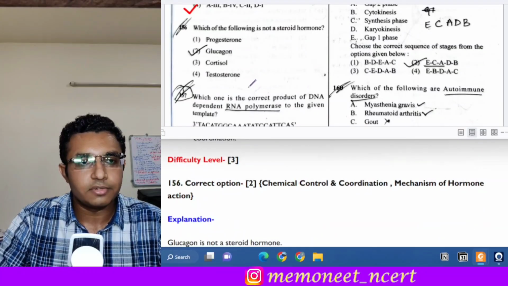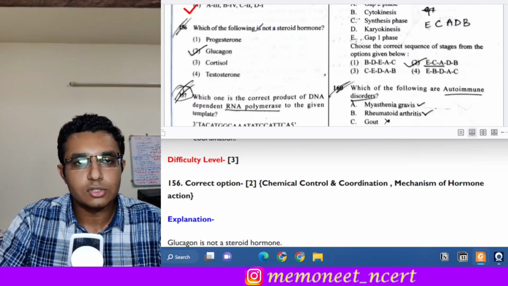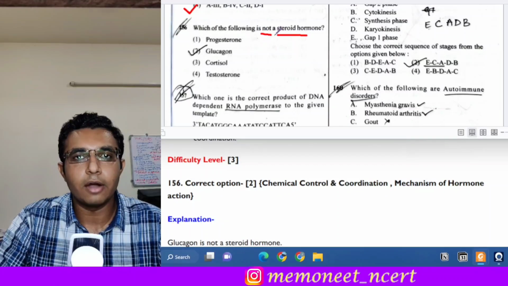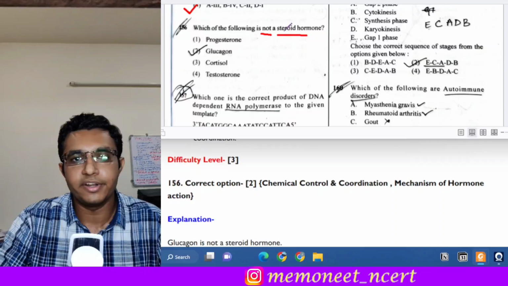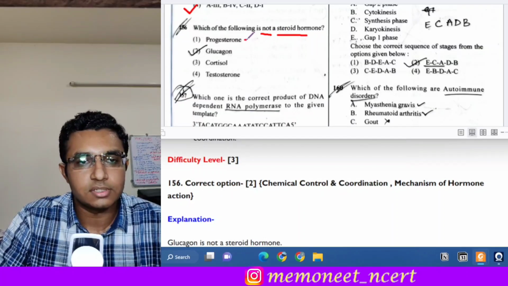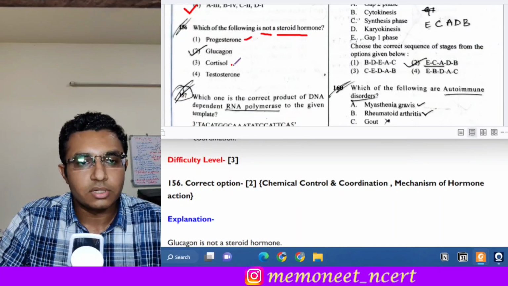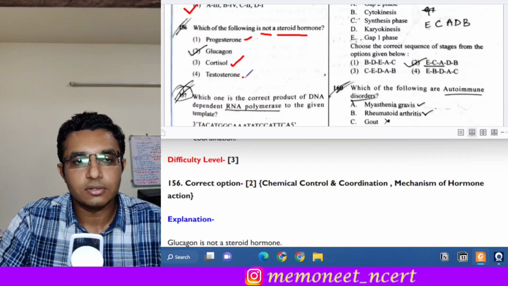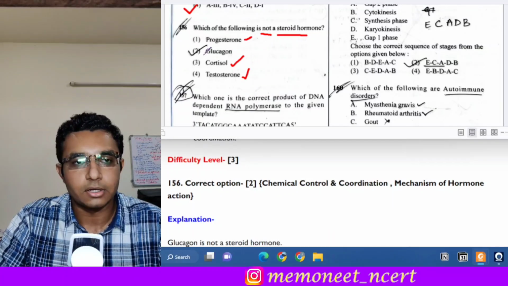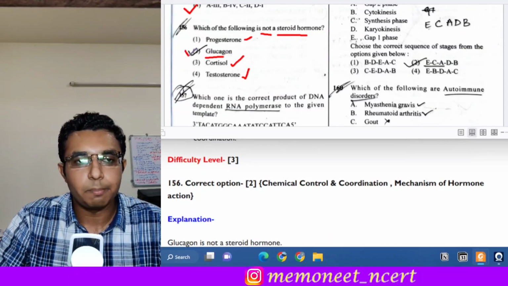The question 156 is, which of the following is not a steroid hormone? There are 4 hormones given and we have to identify which of them is not steroid in nature. See, progesterone is a steroid hormone, cortisol is also a steroid hormone, and testosterone is also a steroid hormone. But glucagon, if you notice, it is a peptide hormone.